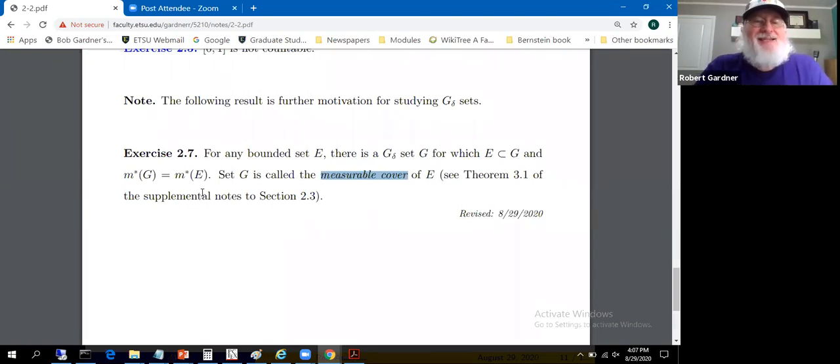We'll see some more of this later. I'm not saying the sets are equal. I'm saying the measures of the sets are equal. And what was a G-delta set, one more time? It was a countable intersection of open sets. We set this measure stuff up by covering sets with bounded open intervals.